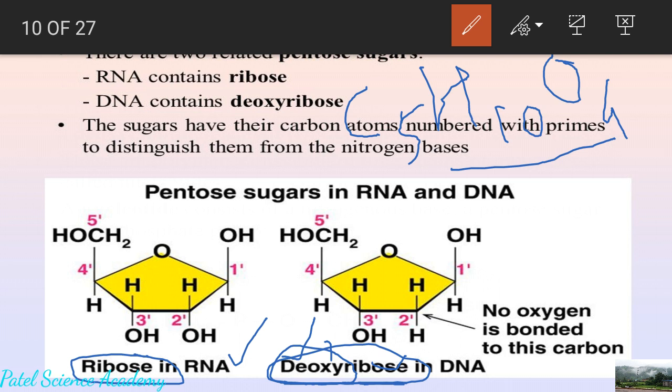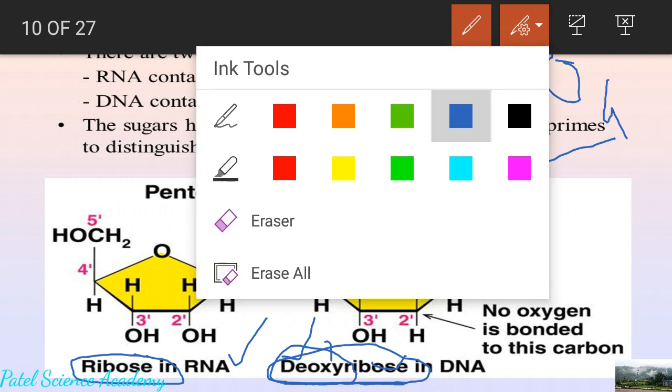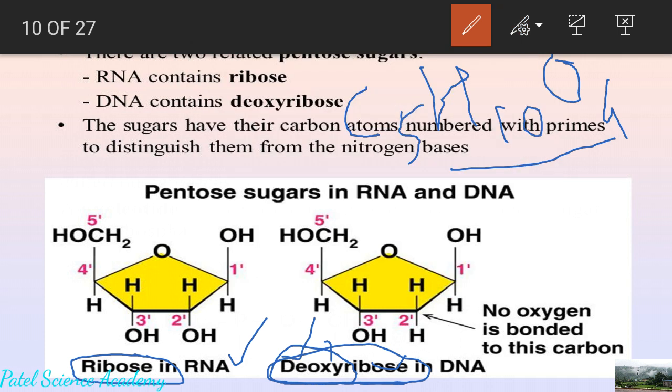As I have explained about the sugar in the structure of RNA, this pentose sugar is the same as that. It has only one difference. What is that difference? There is no difference in the carbon structure. This red color number indicates the carbons 1, 2, 3, 4, 5, same as in RNA.